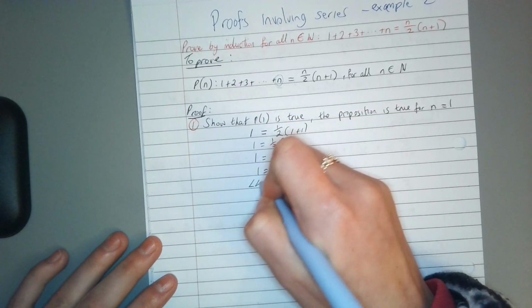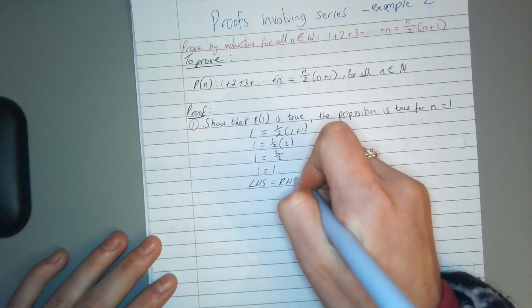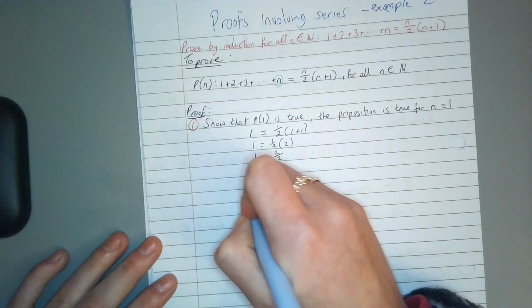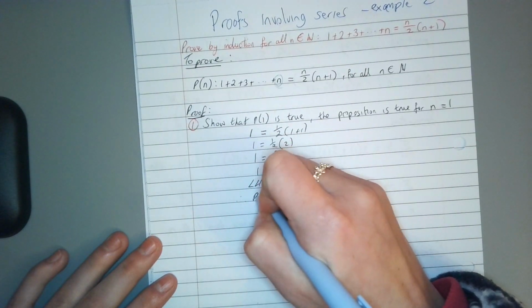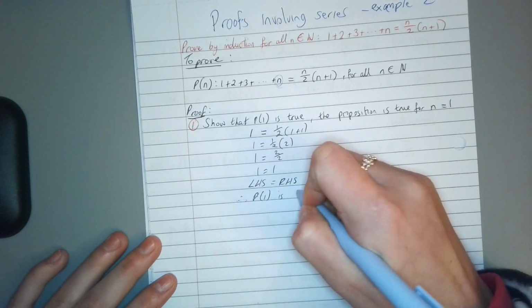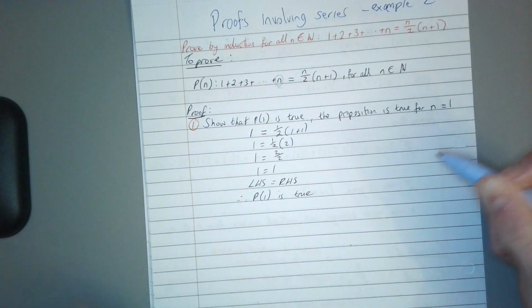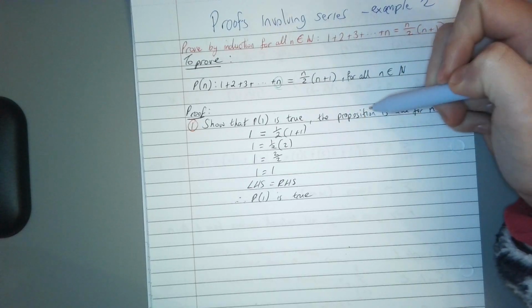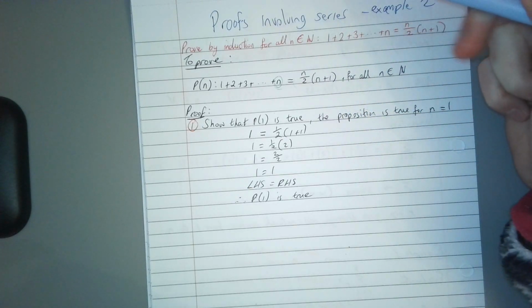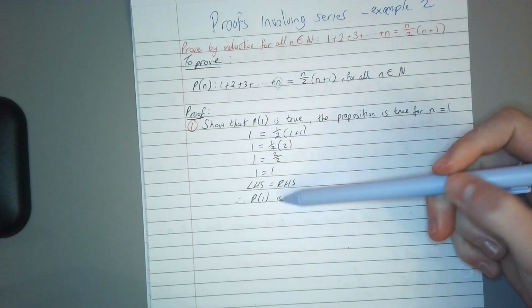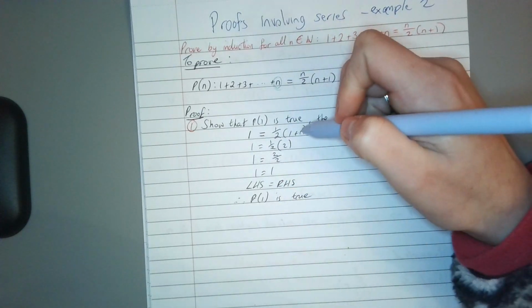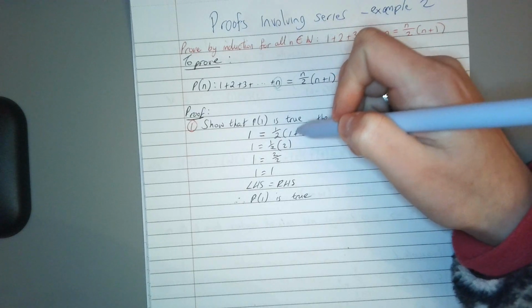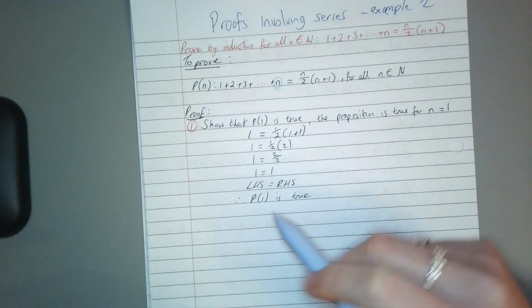So we're happy that the left hand side equals the right hand side, so we know that P1, or the proposition of 1, is true. That's never going to change. That actually will apply for all 3 types. So this never changes, which is great. So you can always do step 1 no matter what.